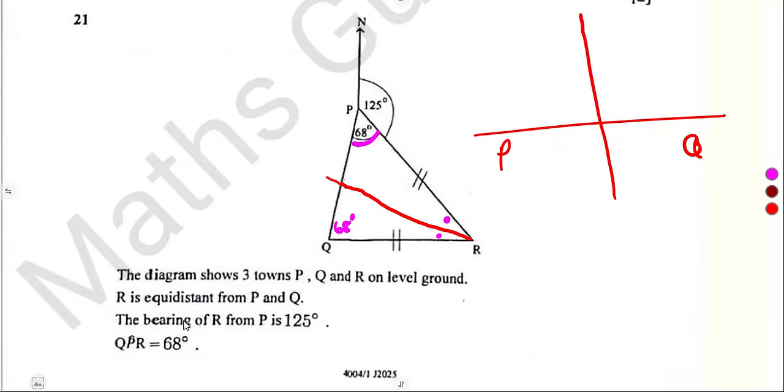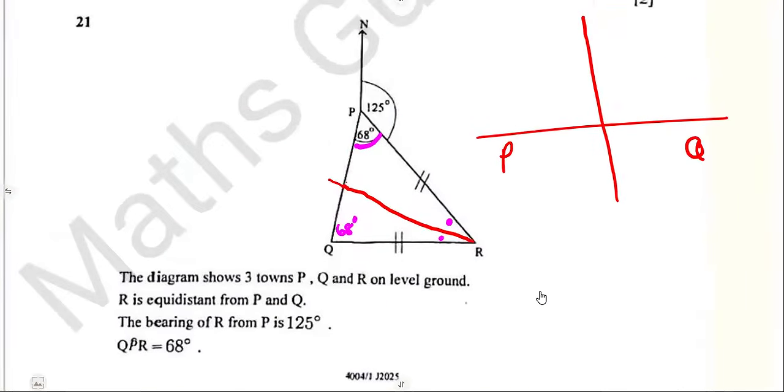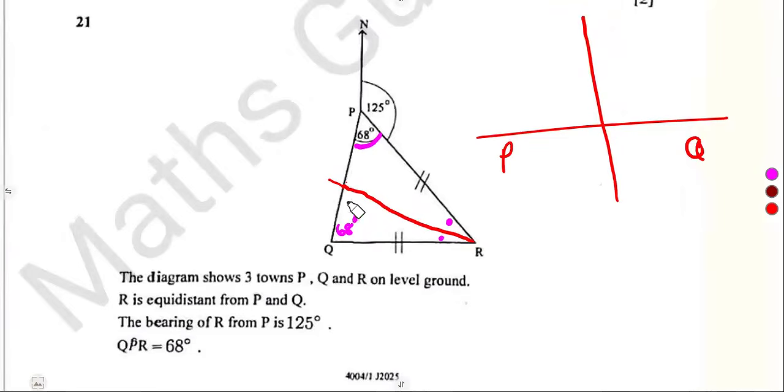Let's say the bearing of R from P is 125. We are given this, then this angle of 68. So that was our information. And from that, we are asked to find the angle PRQ, from P to R to Q, this whole angle. So this was a direct question, guys.